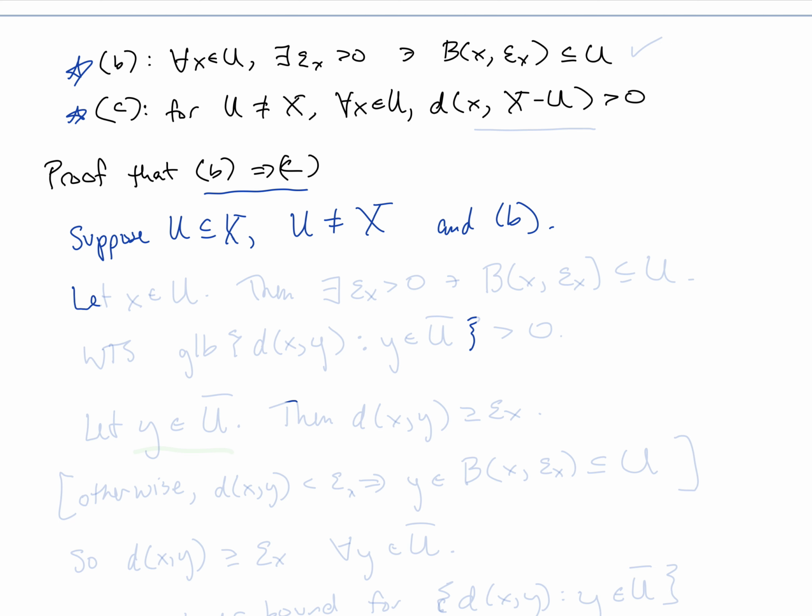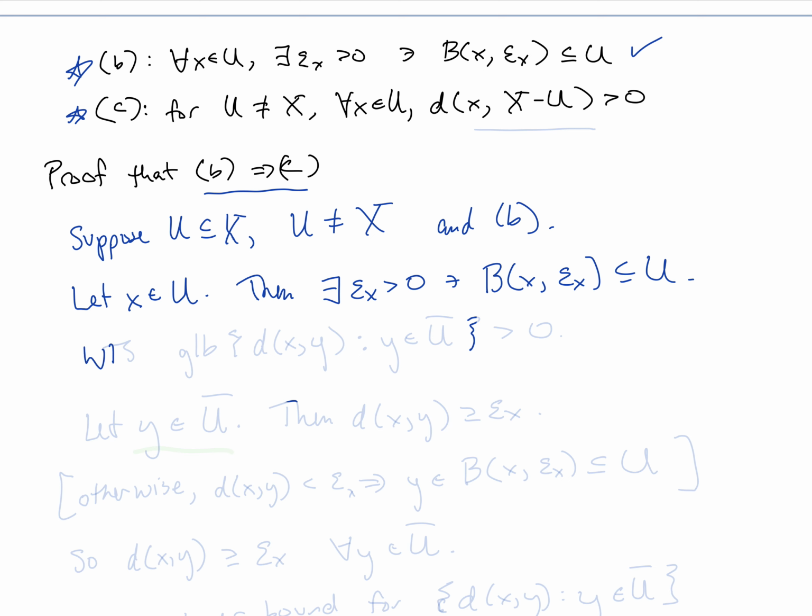So let x be an element of the set U, and then we know that there exists some epsilon sub x greater than 0 such that the ball centered at x of radius epsilon sub x is contained in U, so we know that from B.